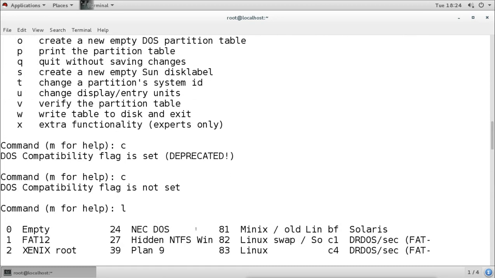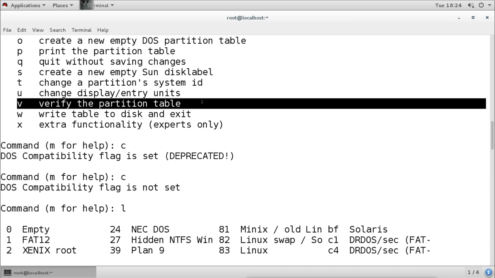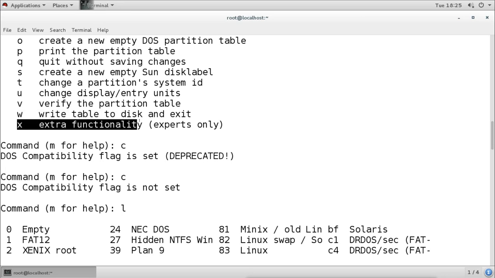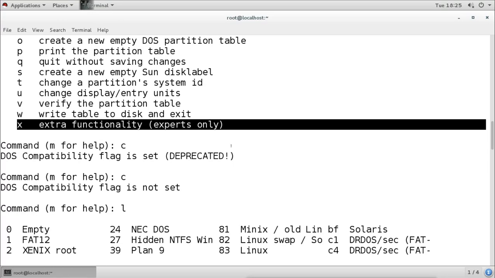Then the V command is to verify the partition table, that will display available space. It will show you whether we have some space available or not. And W is to write the table to disk and exit. Whatever changes we do, if we want to save the changes and exit, we press W. If you don't want to save, you press Q and exit without saving. And X is for extra functionality, and that is only for experts.